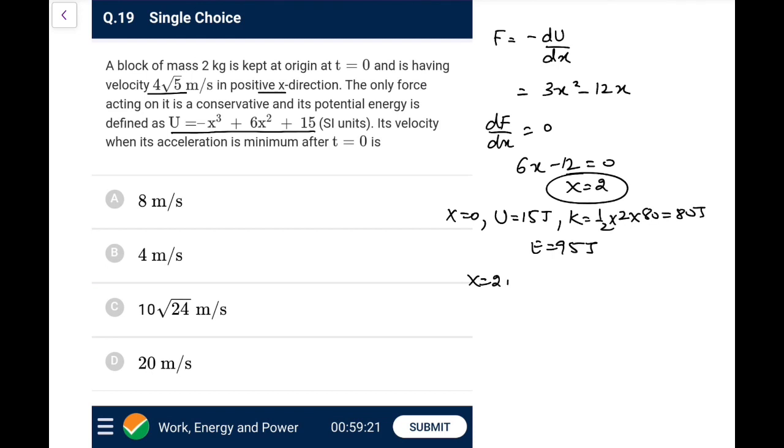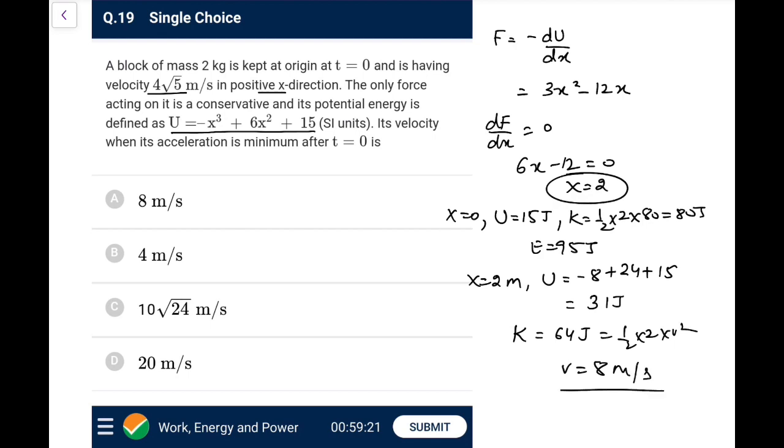Now at x equal to 2 meters, the potential energy would be minus 8 plus 6 into x square, that is 4 sixes are 24 I suppose, plus 15. So this is 16 plus 15, that is 31 joules. So the kinetic energy would be 95 minus 31, that would be 64. Yes, 64 joule, that is half into 2 into v square. So v square is 64, so v comes out to be 8 meter per second for sure. So go for option A in this case.